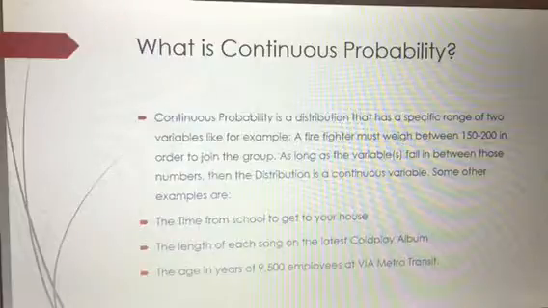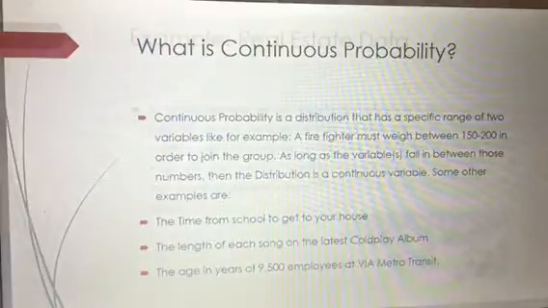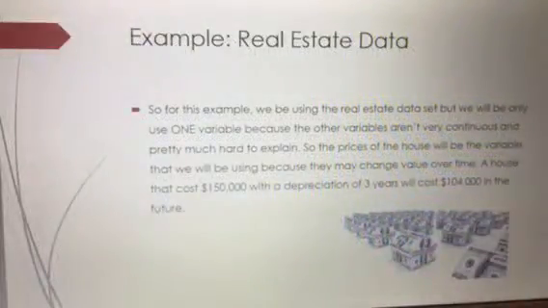So in the next example, we're going to be using the real estate data, as always, given to us by my favorite statistics teacher. For this example, we're going to be using one variable because none of the other variables made sense for continuous data. I thought the size would, but in reality, the prices of the houses vary in this case. So we're going to be using the price of the houses.